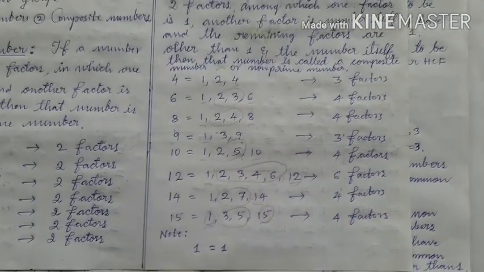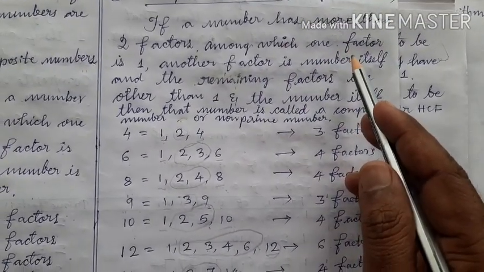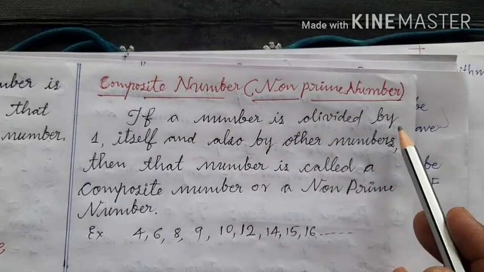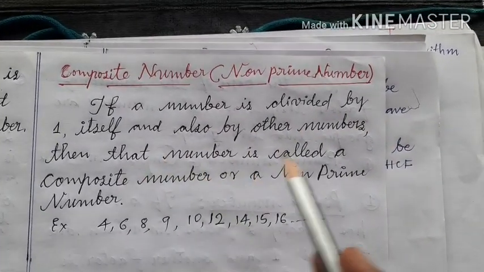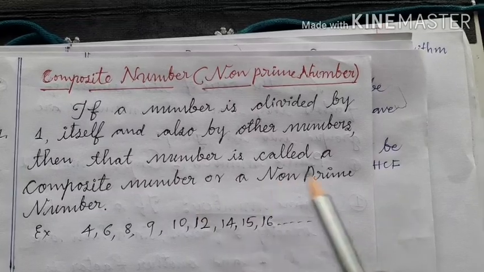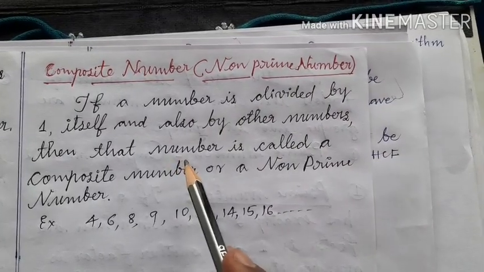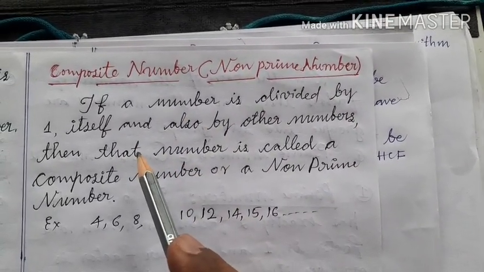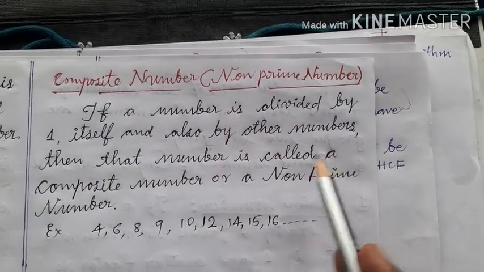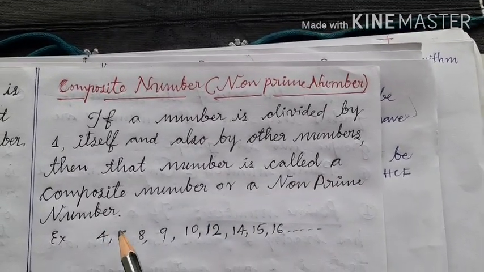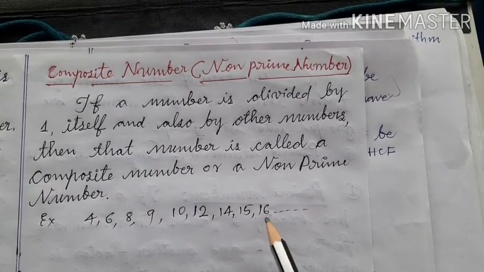Therefore children, we can also define the composite number or non-prime number as, if a number is divided by 1 itself and also by other numbers, then that number is called a composite number or a non-prime number. Is it clear? Example 4, 6, 8, 9, 10, 12, 14, 15, 16, and so on.